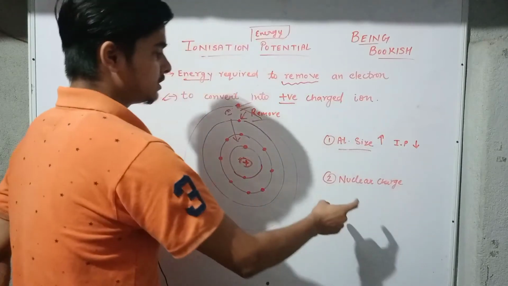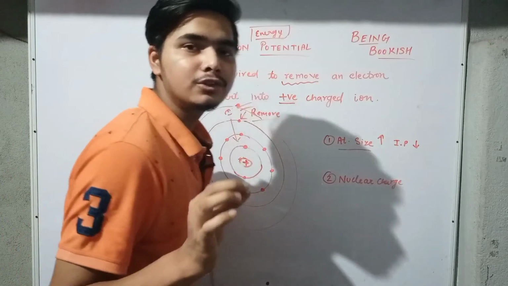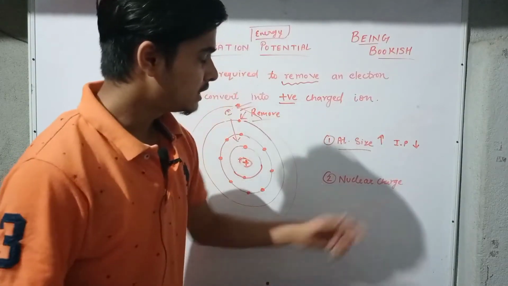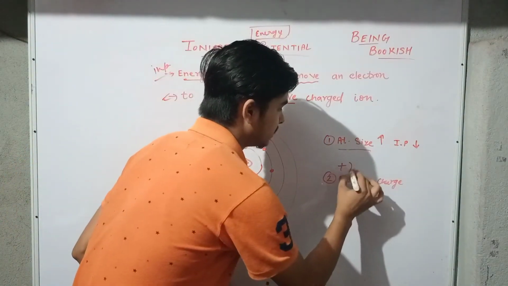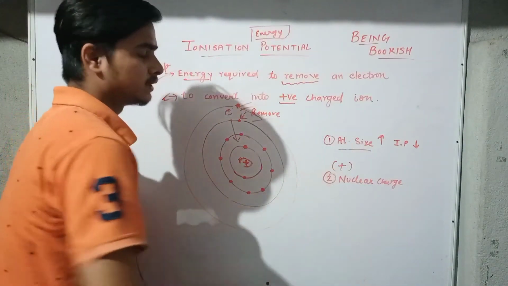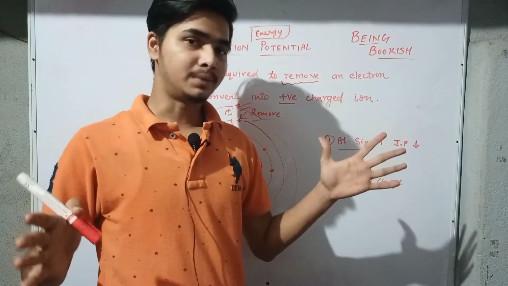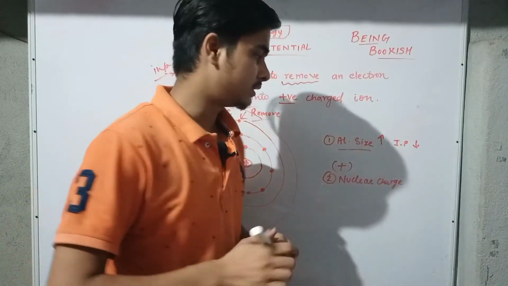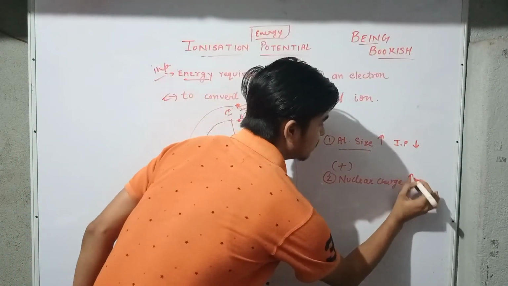Now what happens in the case of nuclear charge? It is also very easy to understand. See, nuclear charge is what? Positive charge. I hope that everyone knows it. So nuclear charge is the positive charge. Suppose nuclear charge is very big.